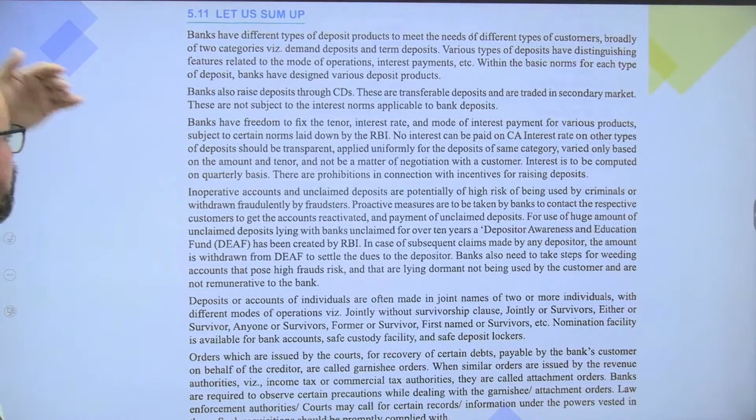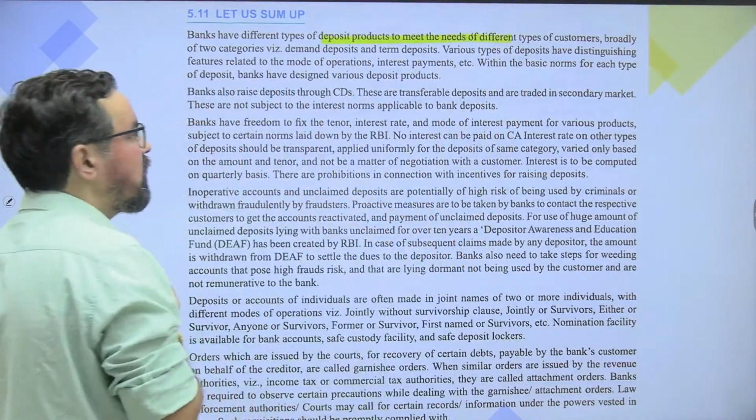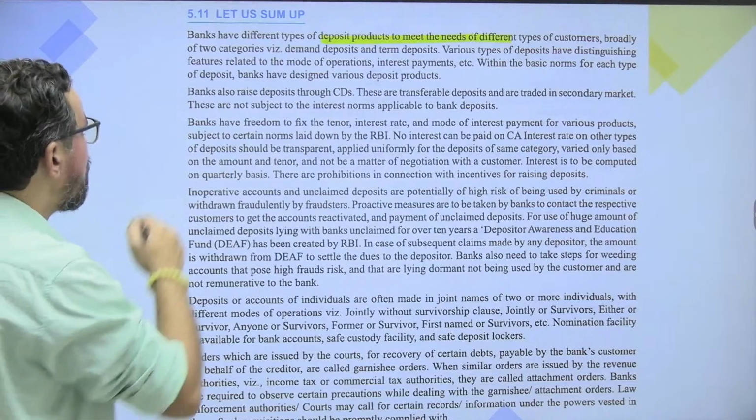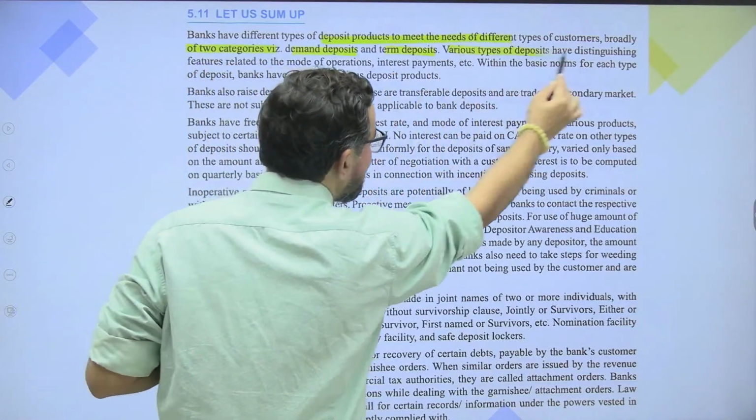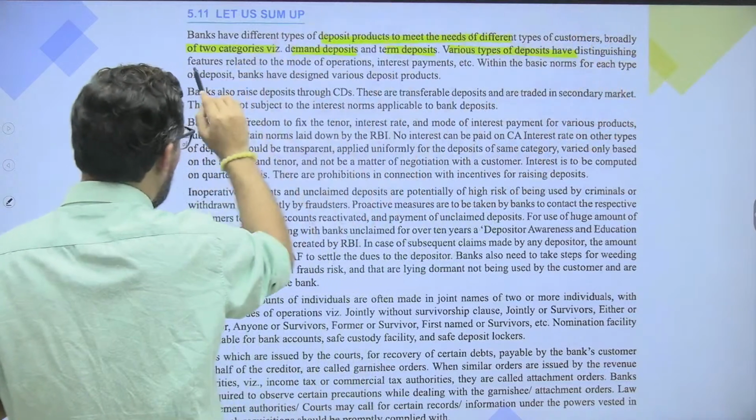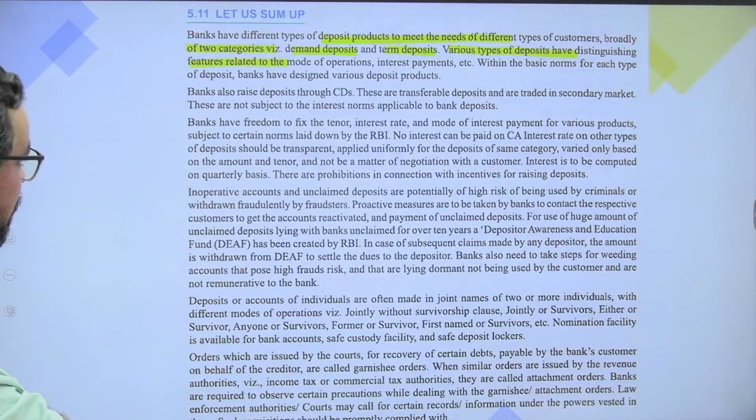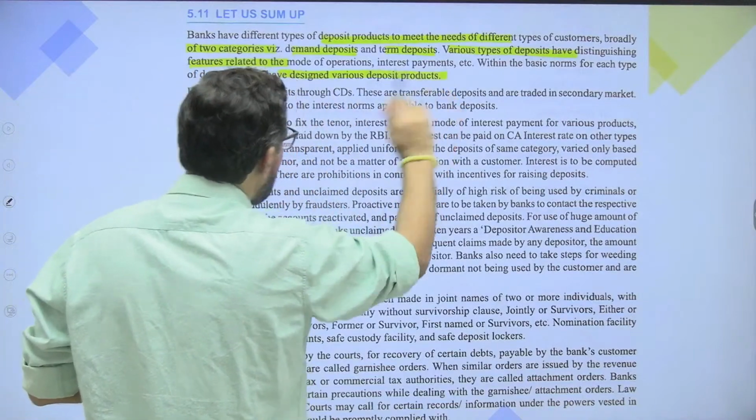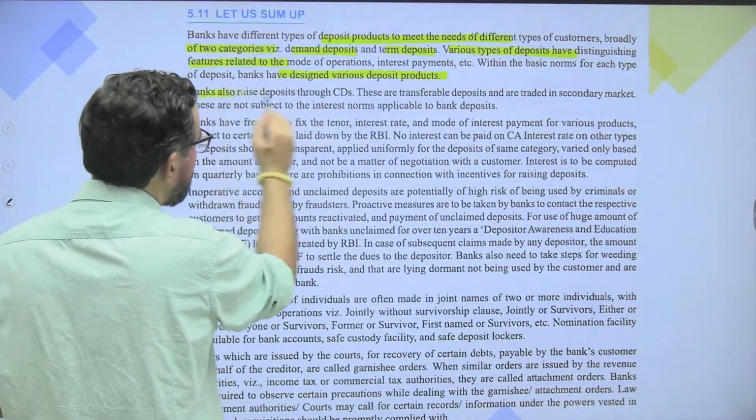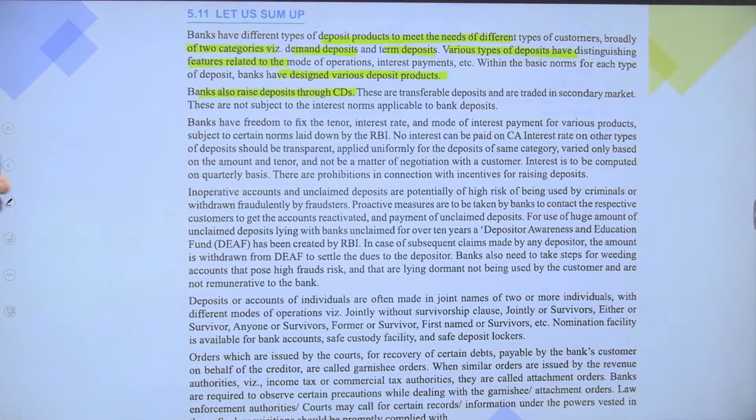Okay. So banks have different types of deposit products to meet the needs of different types of customers. Broadly, there are two categories: demand deposit and term deposit. Various types of deposits have distinguishing features related to the mode of operation and interest payments. Within the basic norms for each type of deposit, banks have designed various deposit products. Okay. Banks also raise deposits through certificates of deposit. These are transferable deposits,